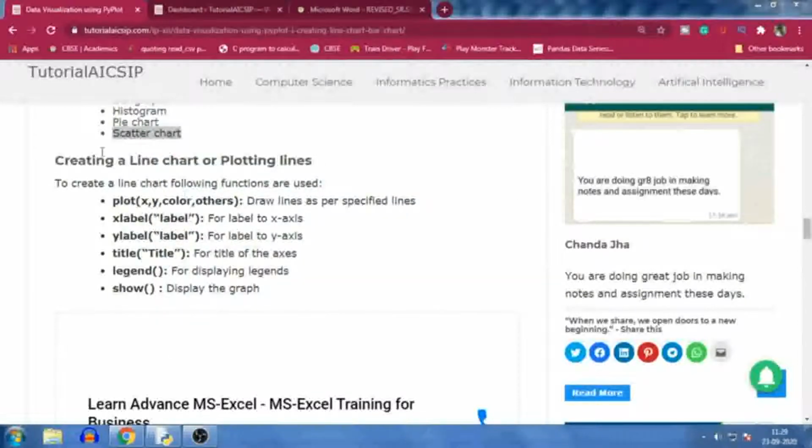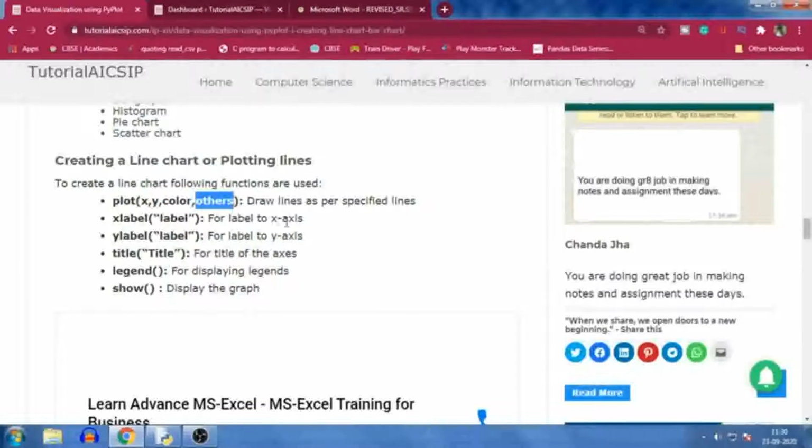So, creating a line chart or plotting lines, how can you do that? To create a line chart, the following functions are used in Python. First, plot, that is one function. It requires these parameters: first x, then y. These two are the axes, then color, whatever color we want to use, and other parameters.